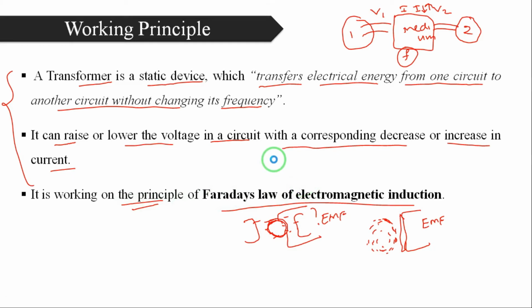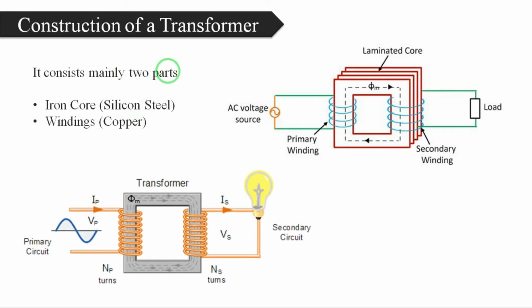Now coming to the next one, construction of a transformer. Mainly the transformer consists of two parts. The first one is the iron core, the second one is the windings. The iron core is made up of silicon steel and the windings are made up of copper.